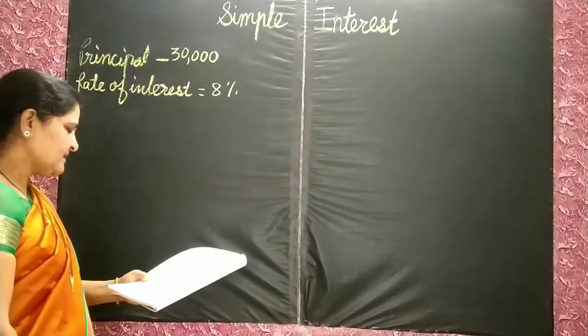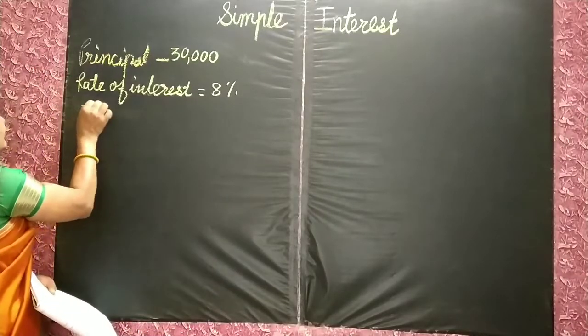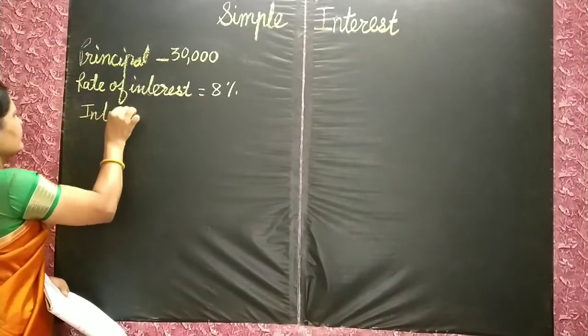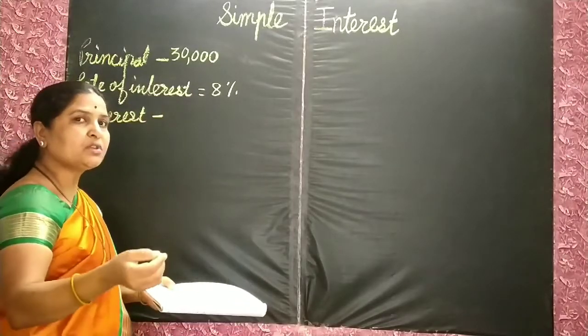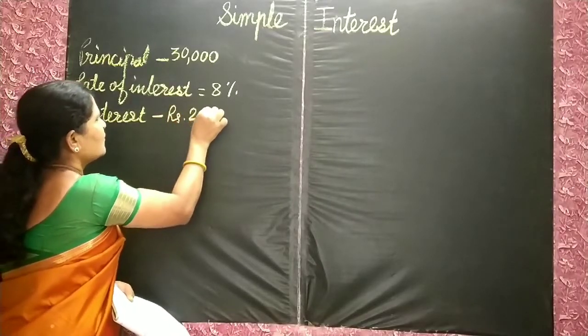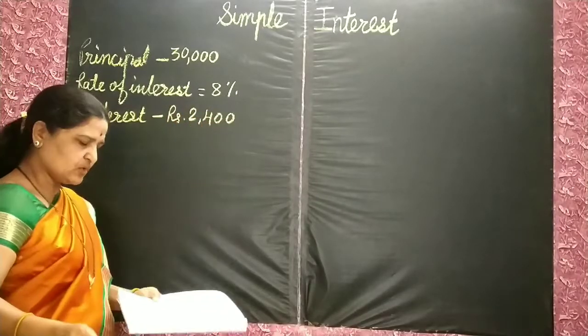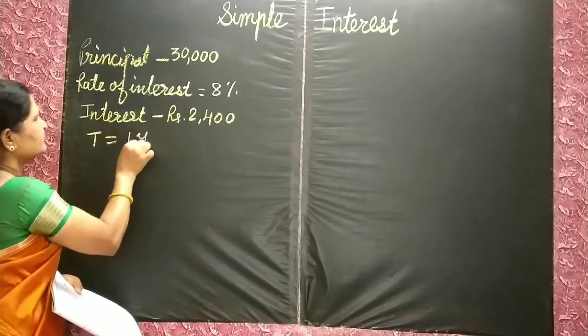Then the next one is the interest. How much more did she give? 2,400 rupees. Then time. How much time? 1 year.